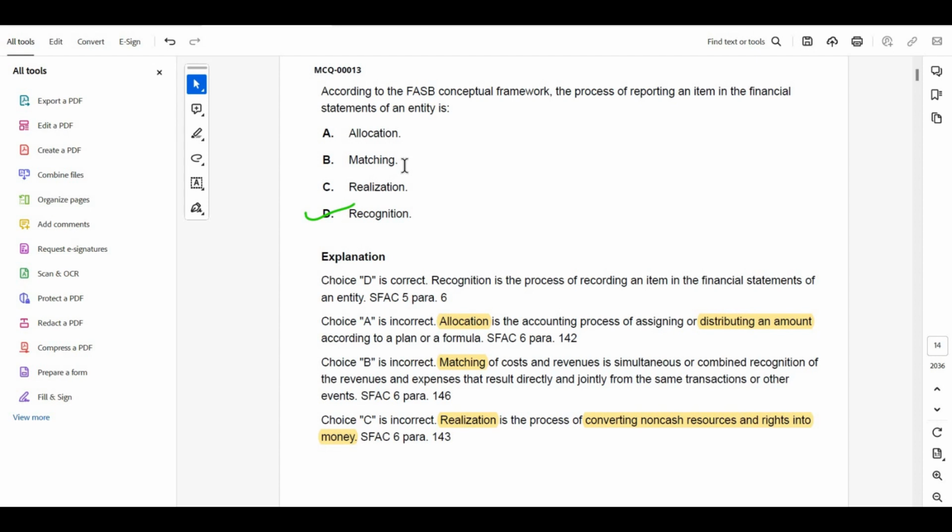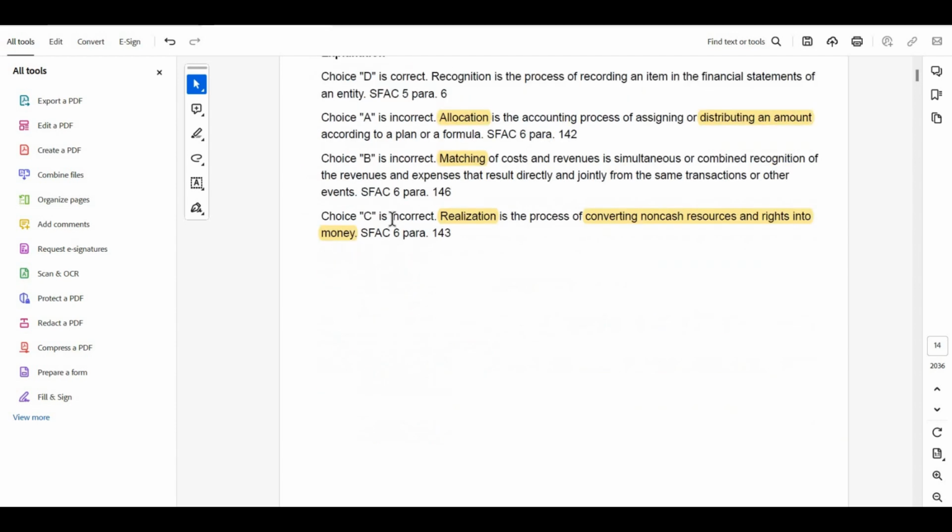Matching stands for matching the same amounts or the same transactions. Realization means converting non-cash resources into cash. And recognition, we report an item, like revenue recognition. We will study it later. So recognition is the only process of reporting an item in the financial statement. So the answer will be D.